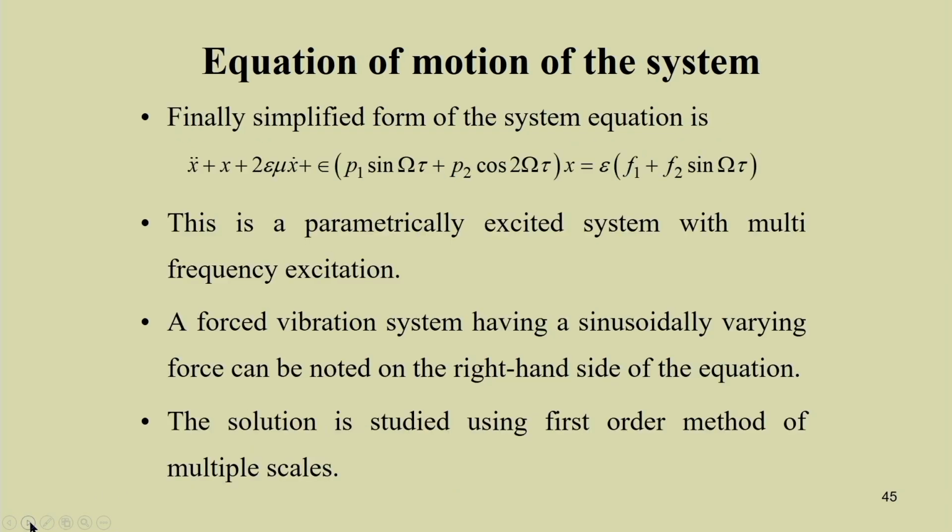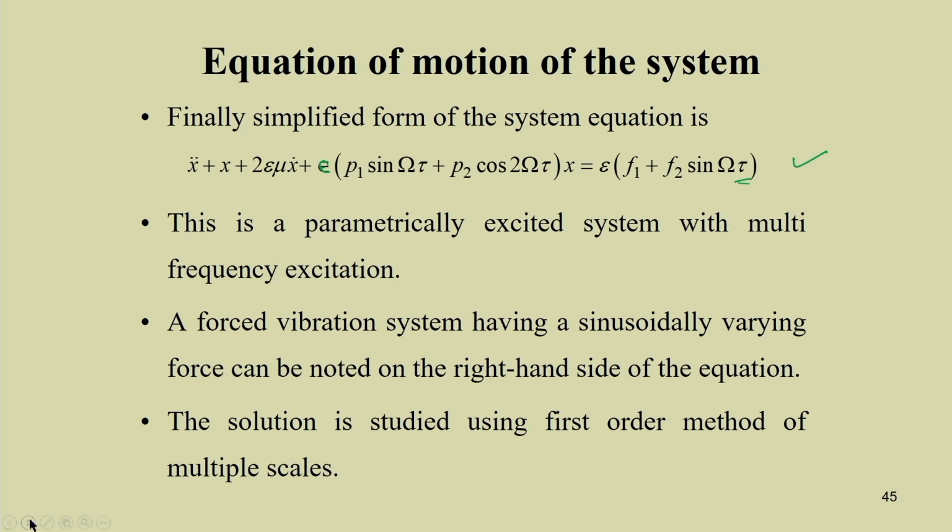So, we can write down this equation in this form. You can see now this complicated equation is reduced to a simplified form: x double dot plus x plus 2 epsilon omega x dot plus epsilon into (p1 sin omega t plus p2 cos 2 omega t), where the time is written in terms of tau, the non-dimensional time.